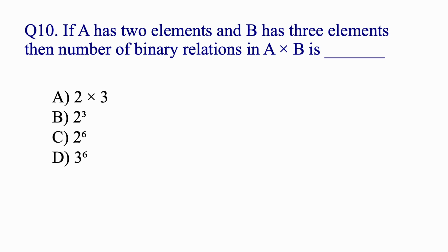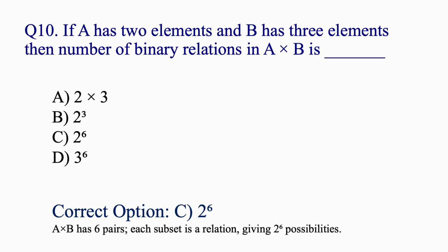If A has 2 elements and B has 3 elements, then the number of binary relations in A cross B is 2 power 6. A cross B has 6 pairs, so each subset is a relation, giving 2 power 6 possibilities.